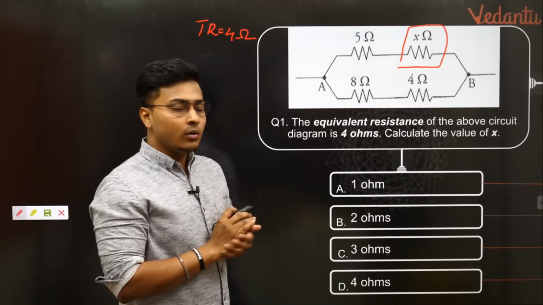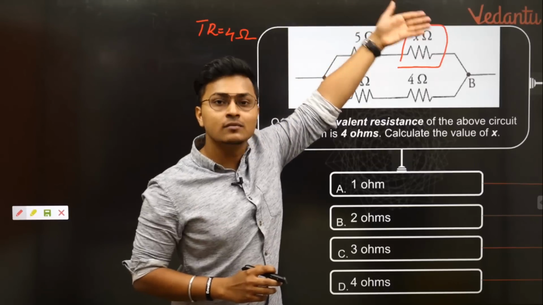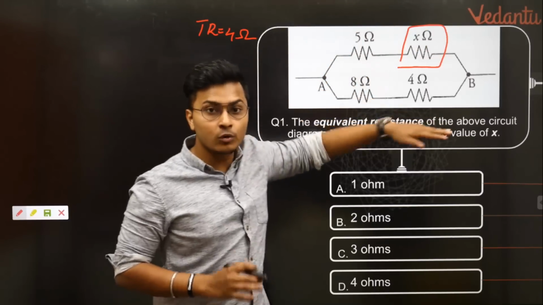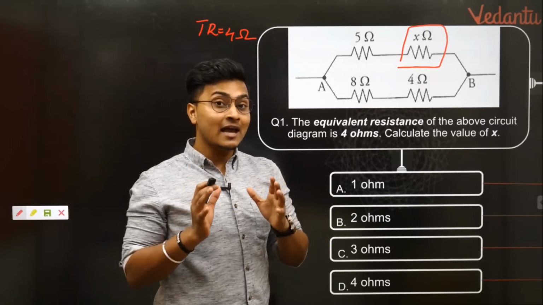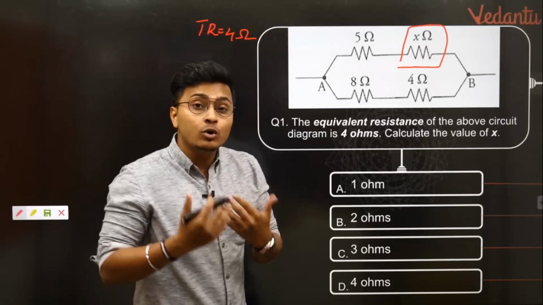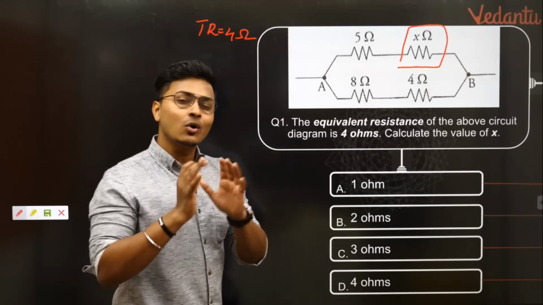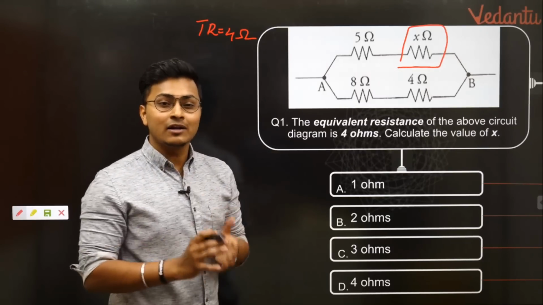Now as we all know, the top circuit is in series. यानी कि 5 ohms और x ohms सीरीज में है, 8 ohms and 4 ohms सीरीज में है. Now many of the students have a doubt in this also. For all those students who have a doubt how to identify series and parallel circuits, let me give you a tip. I think in almost all my webinars where I've taken electricity as a chapter, I've told this particular part.